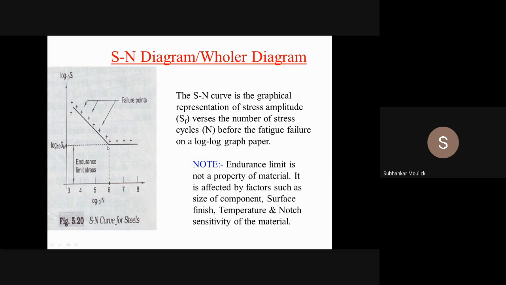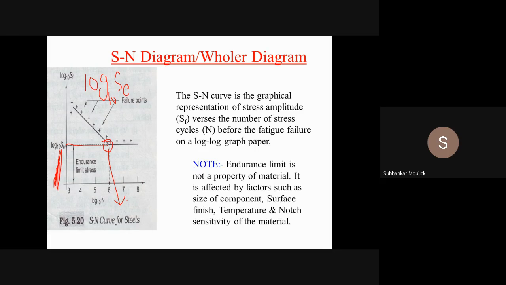See, from this particular point, the graph is parallel to x-axis. So this particular point, which point? Fine, along y-axis, this is the length. This length is how much? This length is log base 10 SE. This particular point is called the endurance limit point or fatigue limit point.